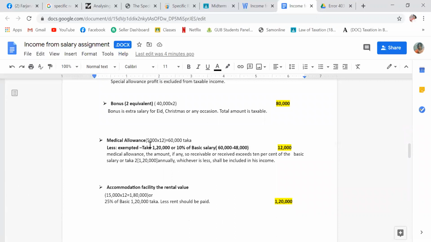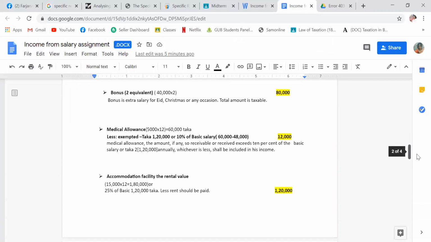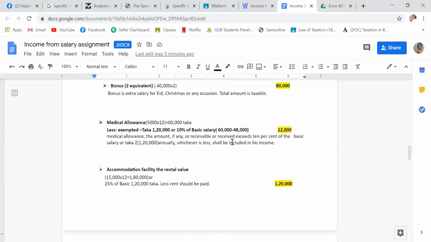Medical allowance is 5,000, so 5,000 for 12 months is 60,000 taka. The exemption is 1,20,000 or 10% of the basic salary. Here 60,000 minus 10% of the basic salary: the basic salary is 4,80,000 and 10% of it is 48,000.